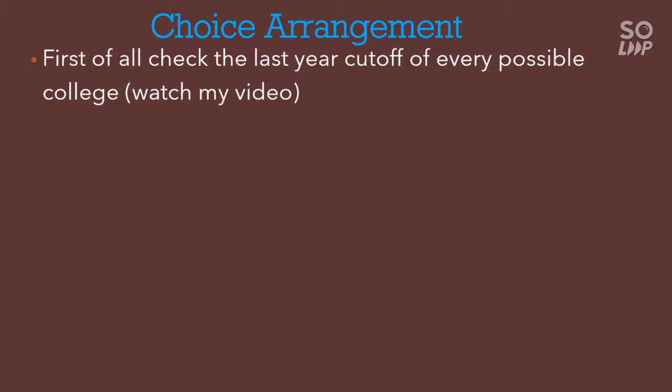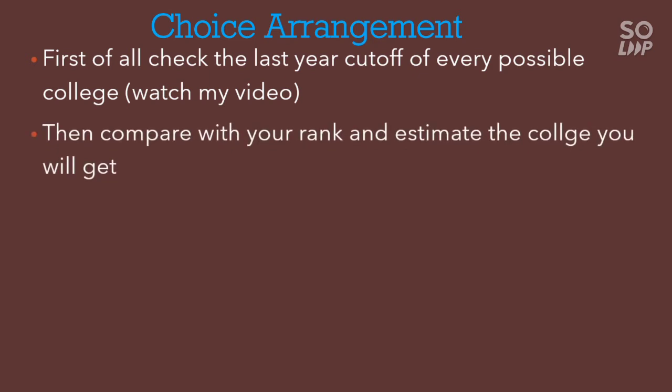You can check that video in the description box or on the I button, and then compare that cutoff with your rank and estimate the college you will get. After comparing your rank with the last year cutoff, you will get an estimation of which type of college you are going to get this year.